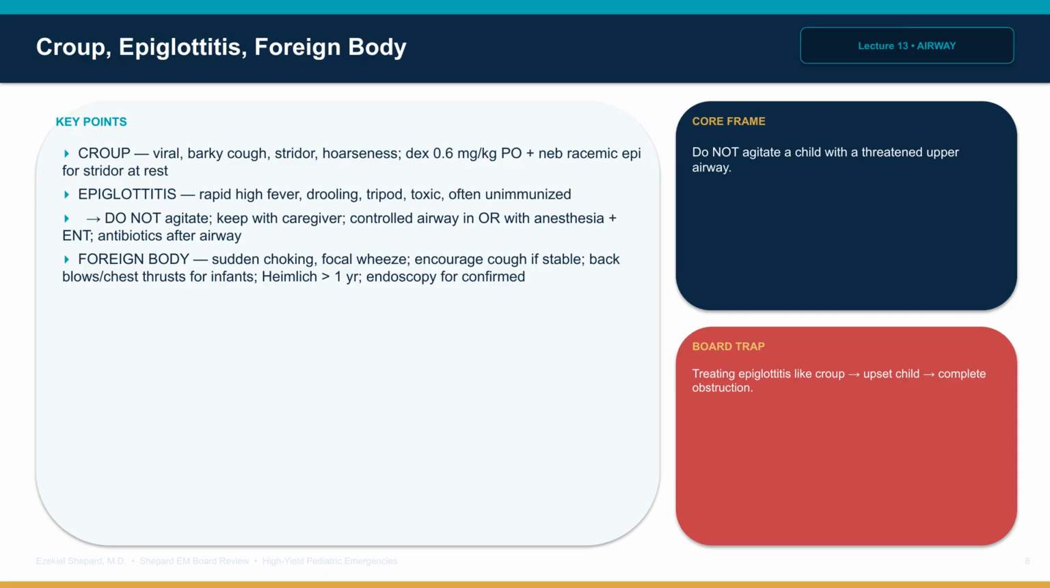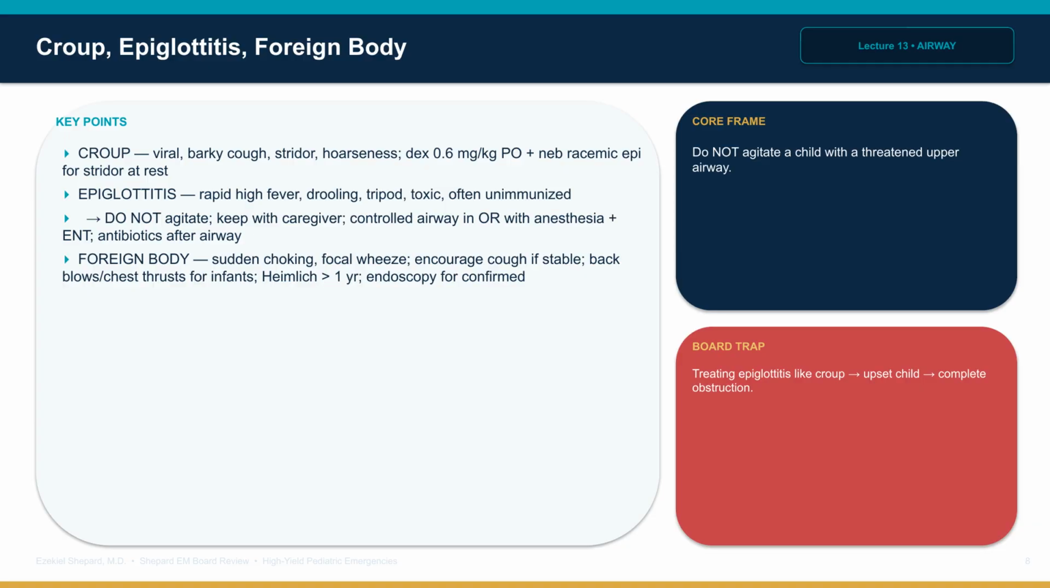Do not agitate. Keep with caregiver. Prepare for controlled airway management in the OR with anesthesia and ENT. Antibiotics after airway secured. Foreign body aspiration: sudden choking, coughing, stridor, or focal wheezing.